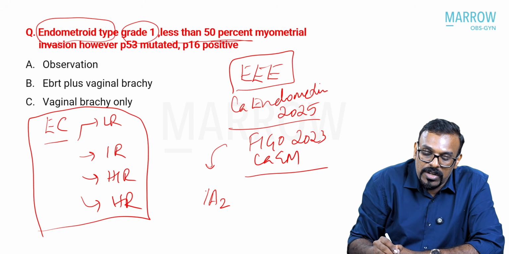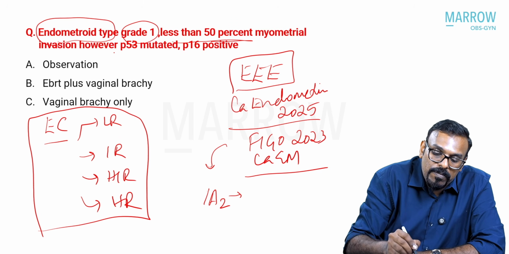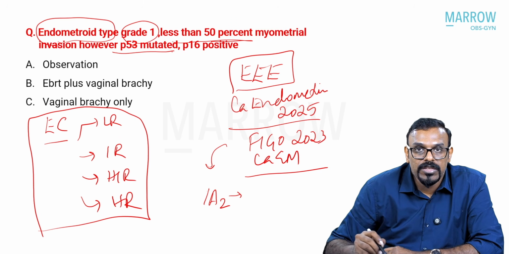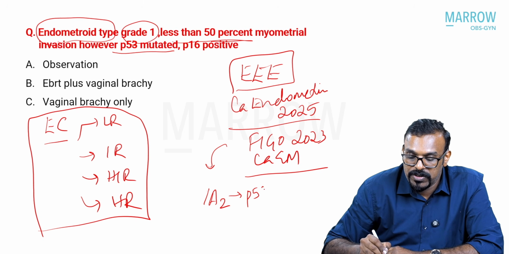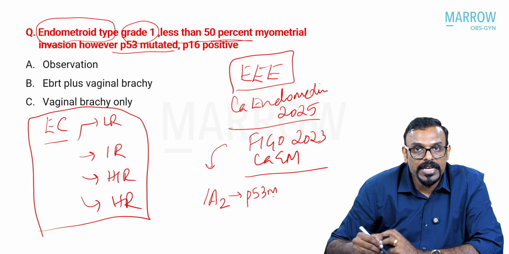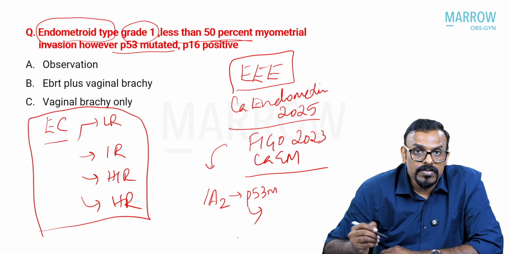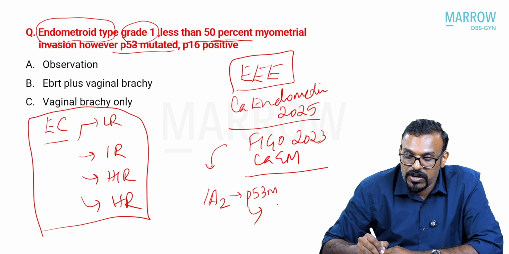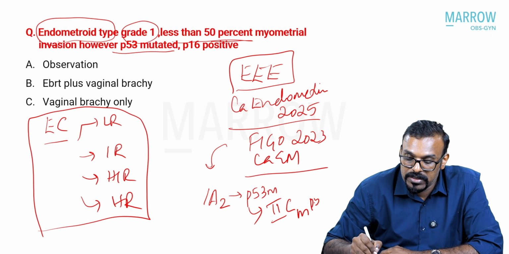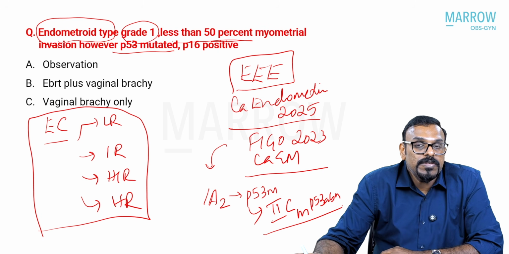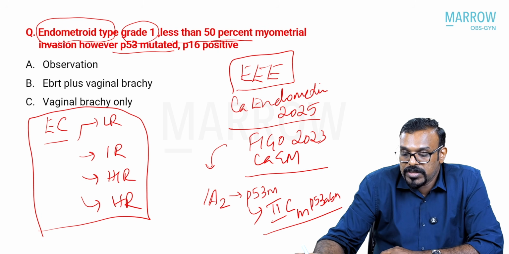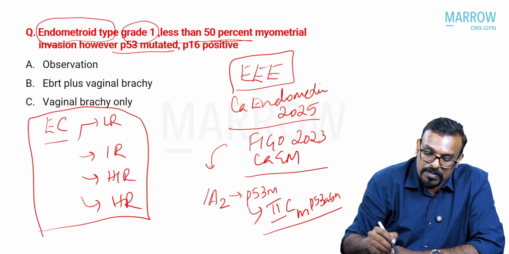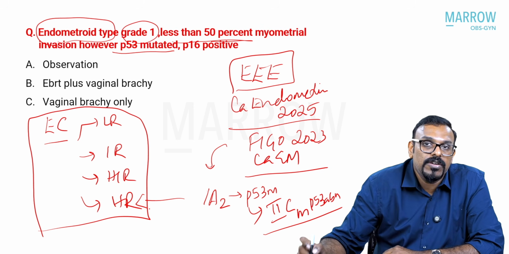But her molecular classification is P53 mutated. So P53 mutant makes it a molecular classification of the high-risk variety. So she automatically becomes 2C molecular P53 abnormal. Any of these patients who are 2C P53 abnormal automatically become the high-risk group.